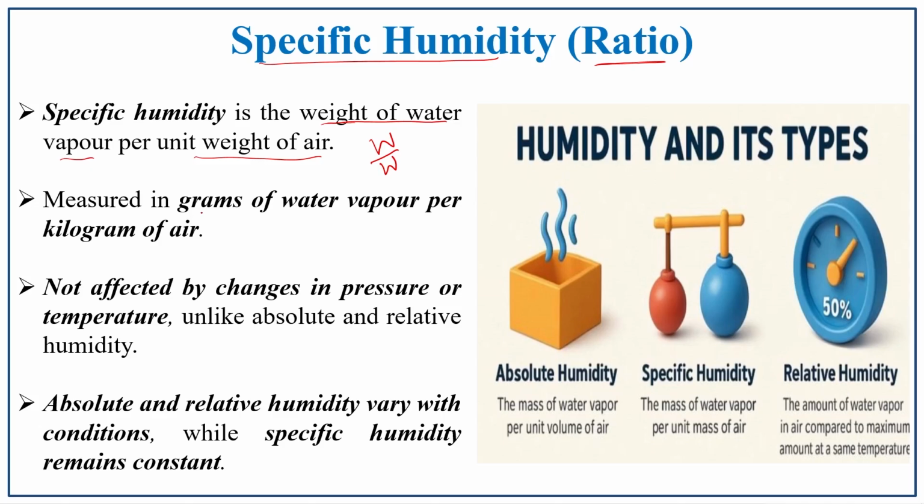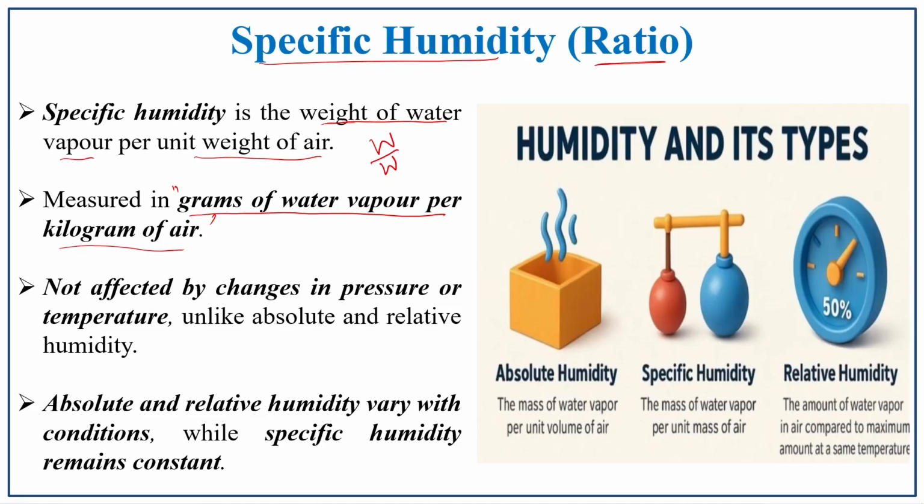It is measured in grams of water vapor per kilogram of air. Whatever the affecting process, either temperature or pressure, it does not affect the specific humidity.